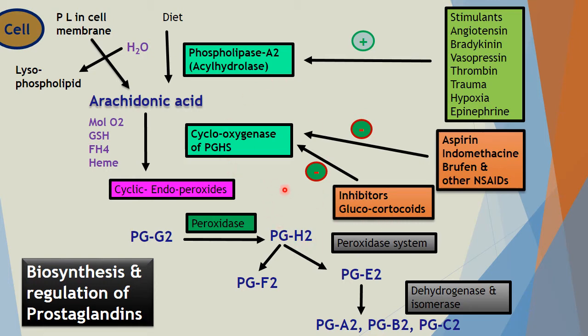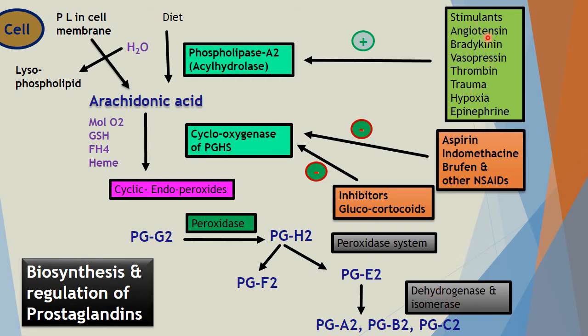In this way, biosynthesis and regulation of prostaglandins we have seen. So three enzymes are important for the synthesis, that is phospholipase A2, cyclooxygenase or PGHS, and then peroxidase enzyme, and the last one is dehydrogenase and isomerase enzyme, which forms different forms.